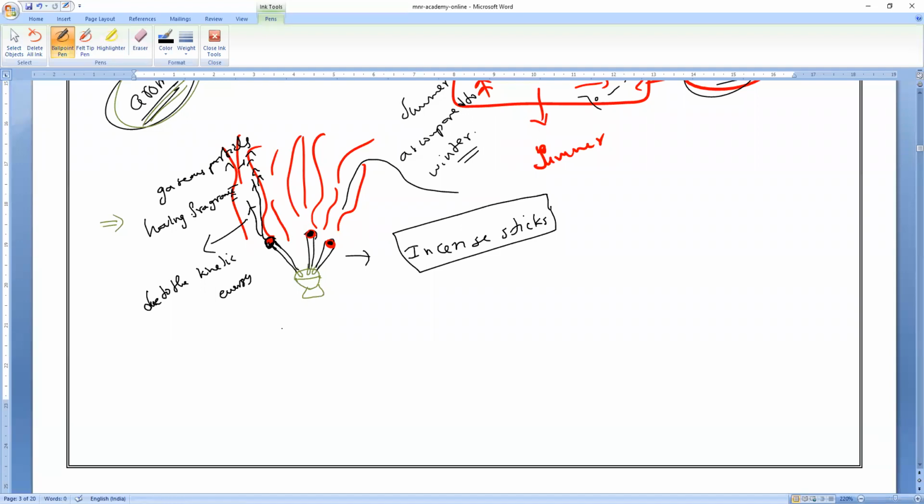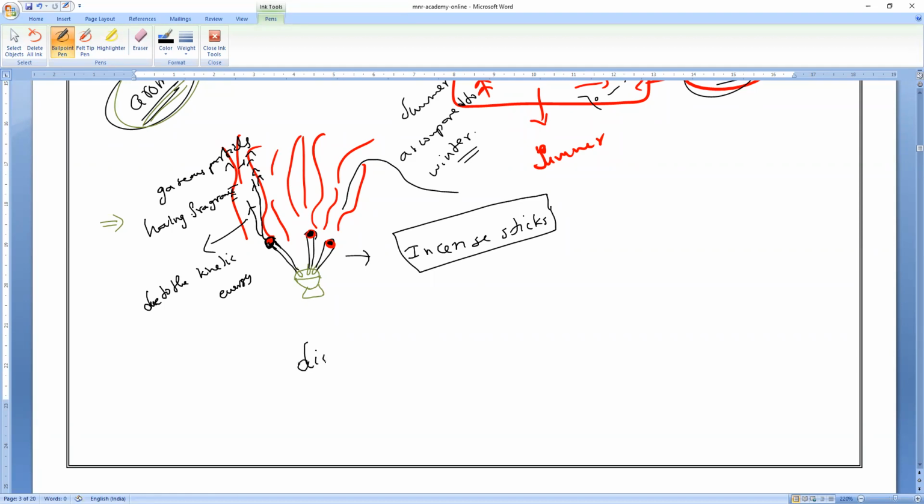So diffusion of particles, where is it faster: gases, solids or liquids? Gases. So diffusion of particles in gases is faster than in solids and liquids. That is what you have to remember, and you can write it.